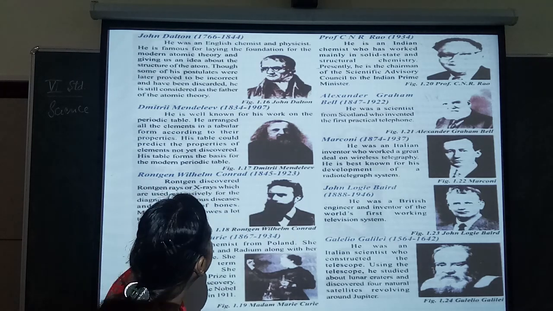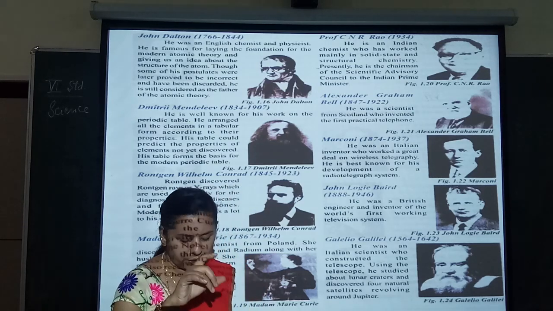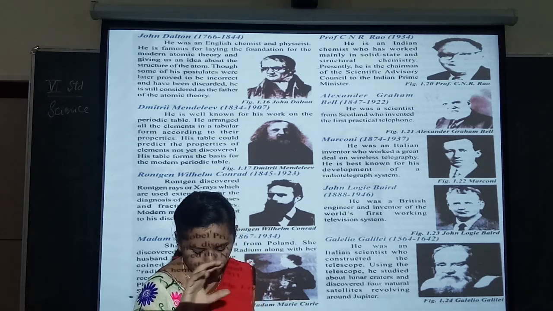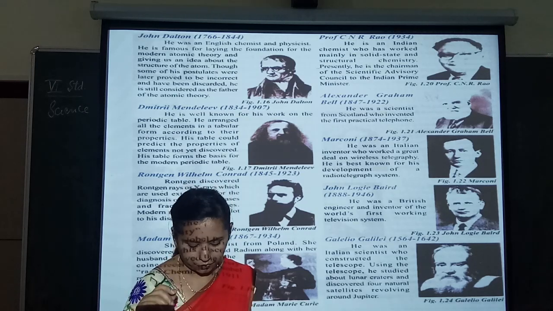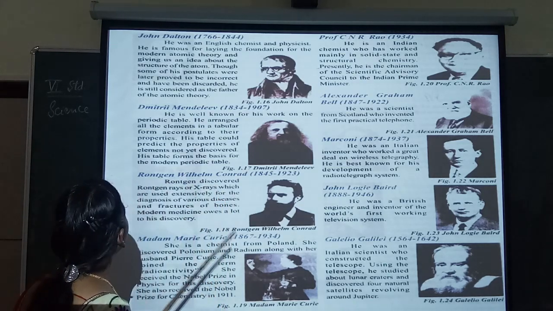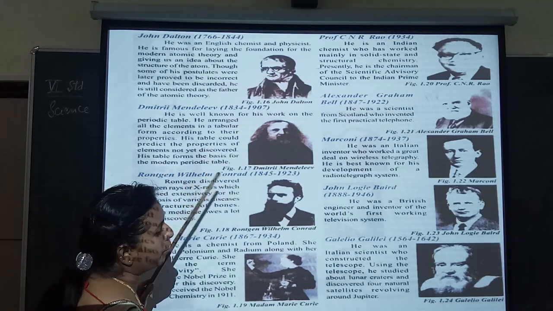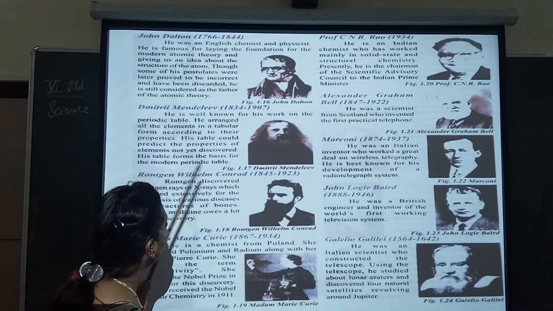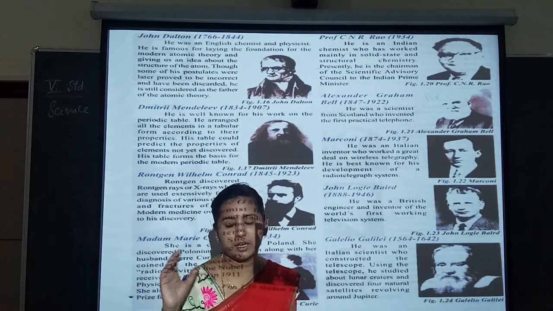The modern periodic table is about the symbols for the chemical elements, putting them in order according to their atomic weight, and inventing the periodic table. This periodic table of elements is a tabular display of chemical elements. Still, this table could predict the properties of elements not yet discovered. This table formed the basis for the modern periodic table, which is arranged by atomic numbers.